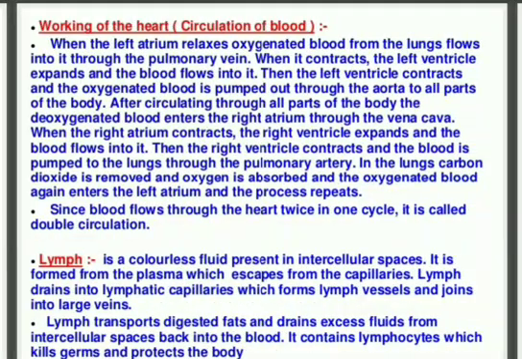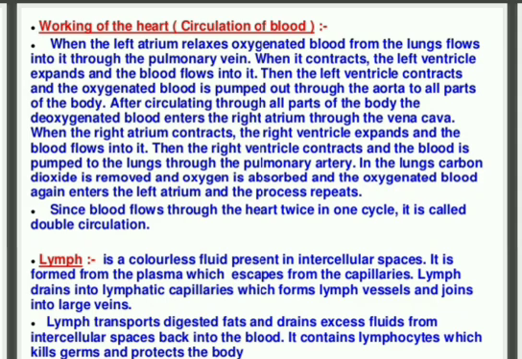Both these vena cavas collect the blood from the body and enter the right atrium. The vena cava helps the impure blood to be collected in the right atrium to be transported to the lungs for addition of oxygen and removal of carbon dioxide. When the right atrium contracts, the right ventricle expands and the blood flows into it. Then the right ventricle contracts and the blood is pumped to the lungs through the pulmonary artery.